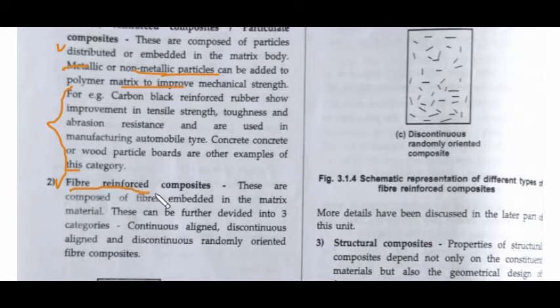In the fiber reinforced composites, there are three subcategories again: continuous aligned, discontinuous randomly oriented, and discontinuous aligned. Similar thing is also here, that in the matrix there are fibers. So what are the three types?